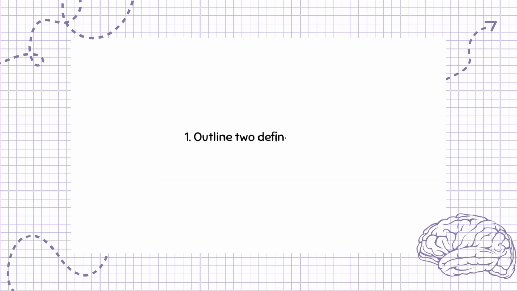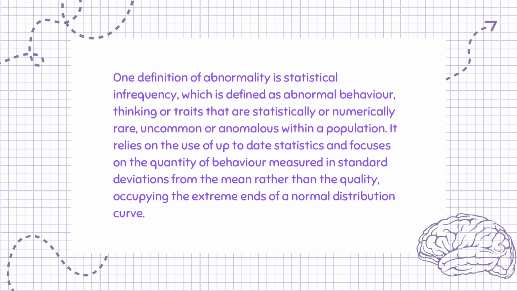Question 1. Outline 2 definitions of abnormality. 4 marks. One definition of abnormality is statistical infrequency, which is defined as abnormal behavior, thinking or traits that are statistically or numerically rare, uncommon, or anomalous within a population. It relies on the use of up-to-date statistics and focuses on the quantity of behavior measured in standard deviations from the mean rather than the quality, occupying the extreme ends of a normal distribution curve.